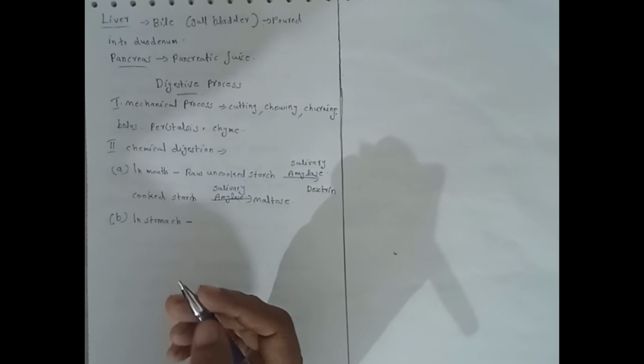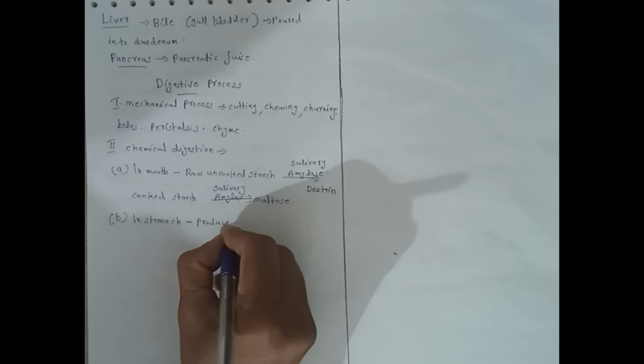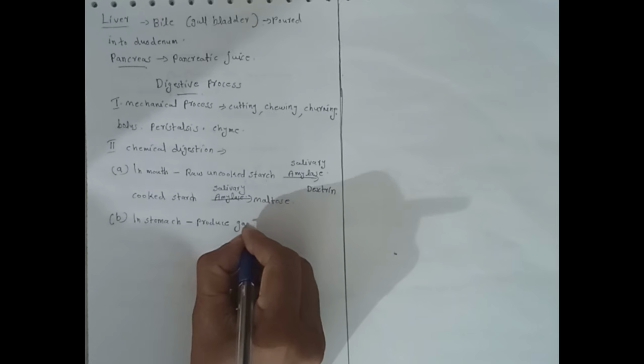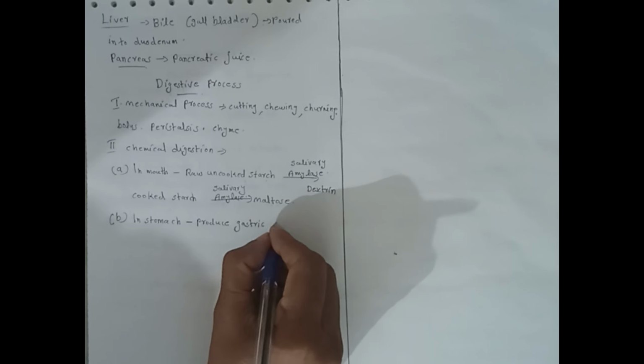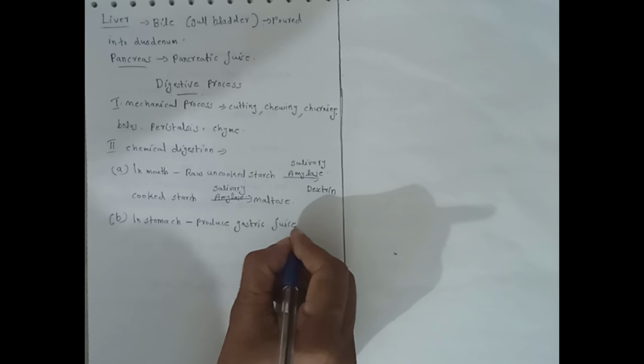The stomach produces gastric juice. The gastric juice contains HCl.